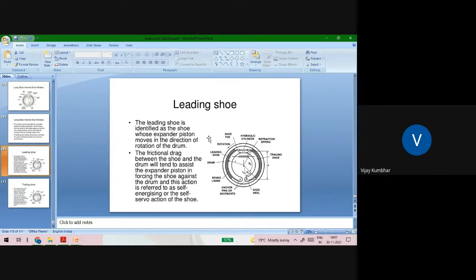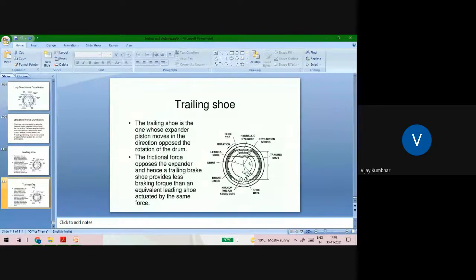So this is the leading shoe. Try to understand the exact difference between the leading shoe and the trailing shoe. The leading shoe is identified as the shoe whose expander piston moves in the direction of rotation of the drum. The frictional drag between the shoe and the drum will tend to assist the expander piston in forcing the shoe against the drum, and the action is referred to as self-energizing or self-servo action of the shoe.